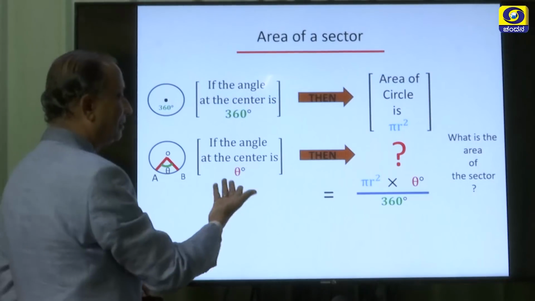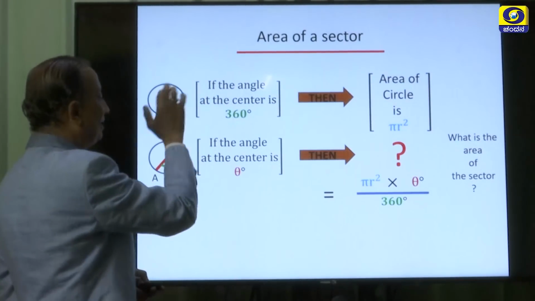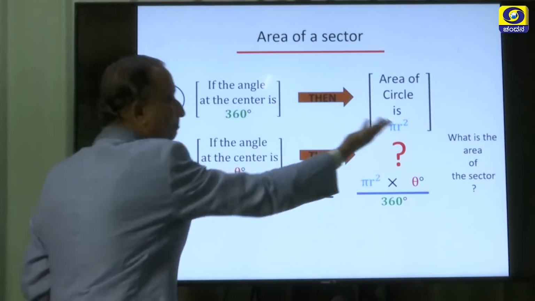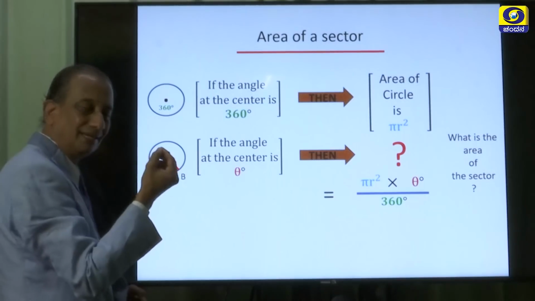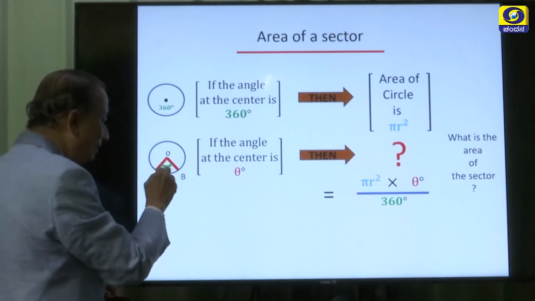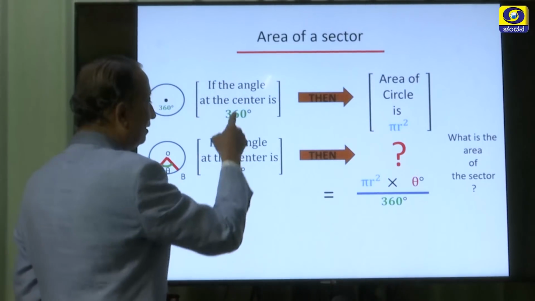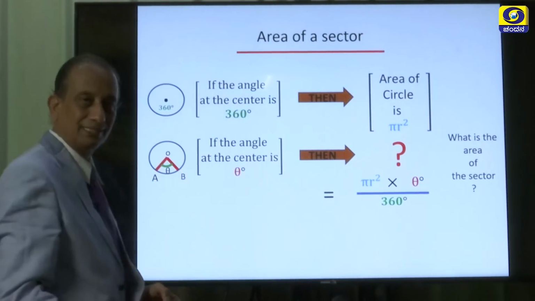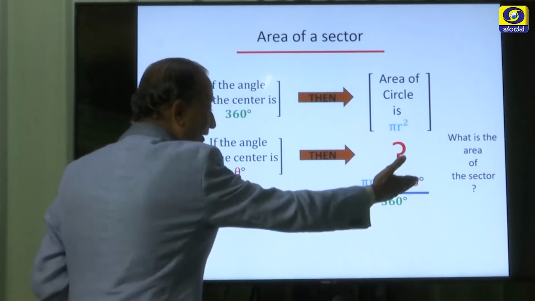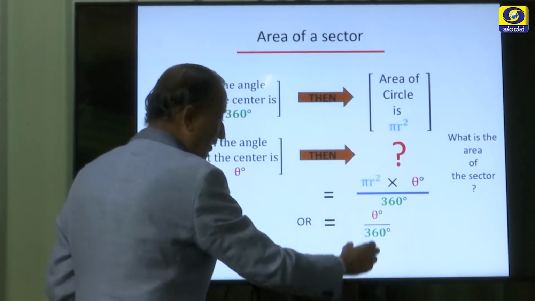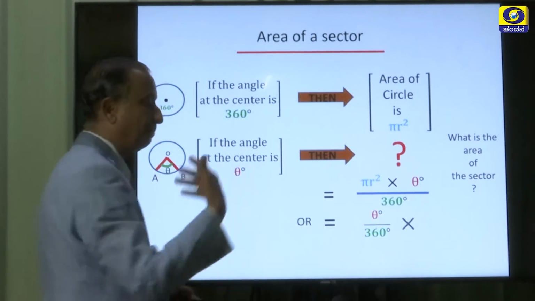See, look at this small logic here. If the angle at the center is 360 degrees, then the total area is pi r square. If the angle at the center is just theta degrees, what would be the area of this sector, which is nothing but pi r square into theta divided by 360 degrees. It can be better expressed in this way. Let us write down the angle together as theta divided by 360 degrees times pi r square.